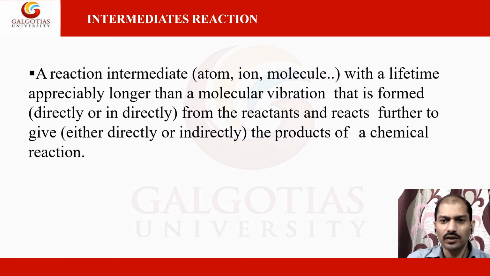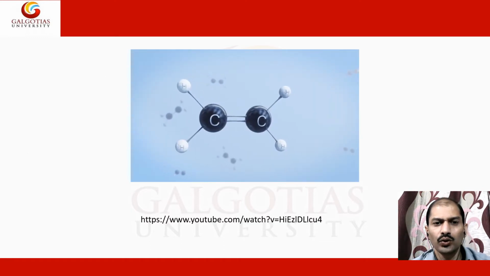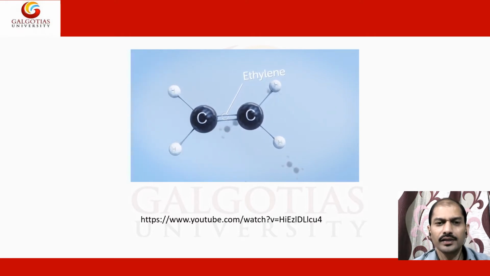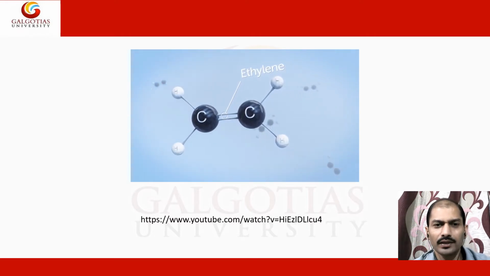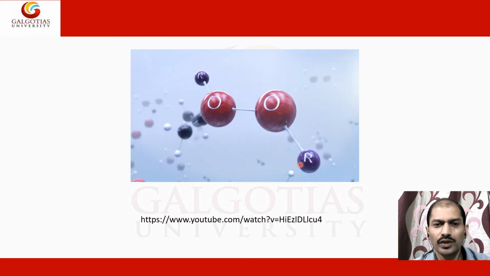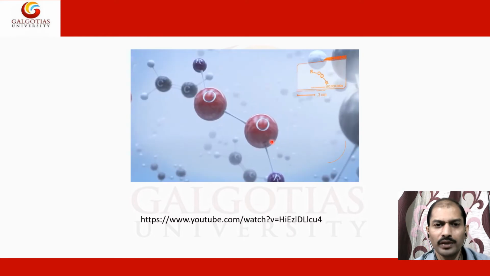Now from here you can understand the intermediate. Here it is given in the form of an animation, showing different free radical reactions. You all might be aware of that, because those reactions are very important during polymer synthesis.